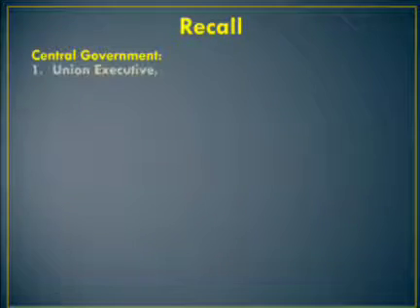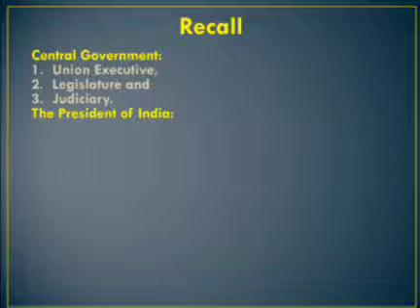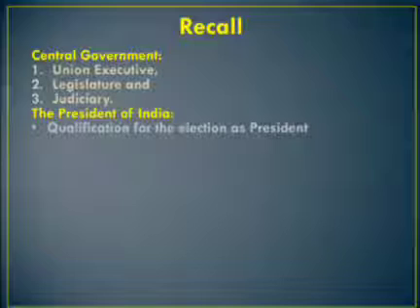Today's class, what we learned. The central government can be divided into three organs: executive, legislative, and judiciary. Executive means the President of India, Vice President, Prime Minister, and Council of Ministers. Parliament can be divided into two, Rajya Sabha and Lok Sabha. How many members are there in Rajya Sabha? 238 elected by the State Assemblies and 12 nominated by the President. Then Lok Sabha, 543 elected by the people and 2 nominated by the President. Judiciary: Supreme Court of India, Chief Justice of India, and other judges, 27.